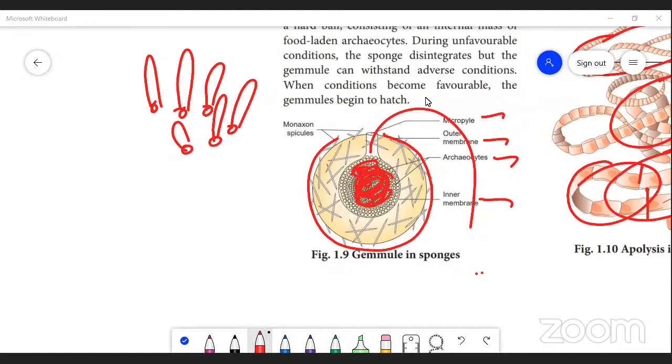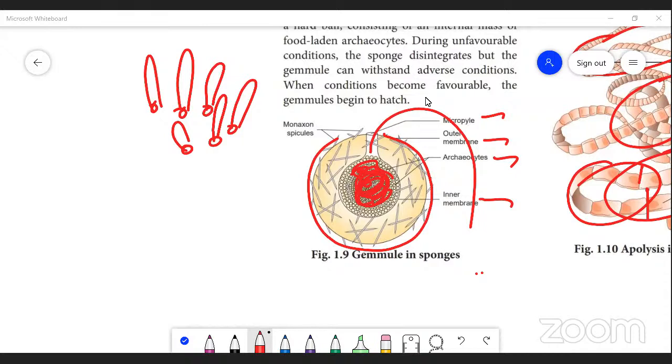What's called fragmentation? Breaking of a piece of the body parts. Each broken piece of the body parts becomes a new individual. That comes in the category called fragmentation. In fragmentation, an example is Taenia solium. In Taenia solium, the mature segments, also called proglottids, are present in the posterior part of the body.